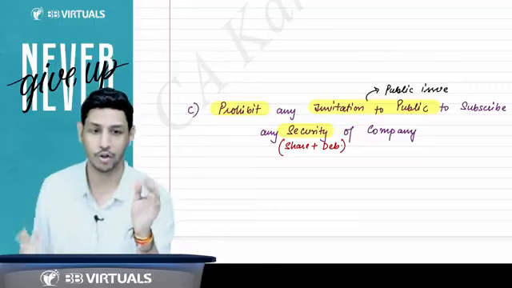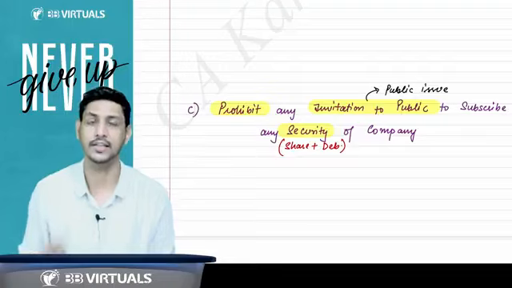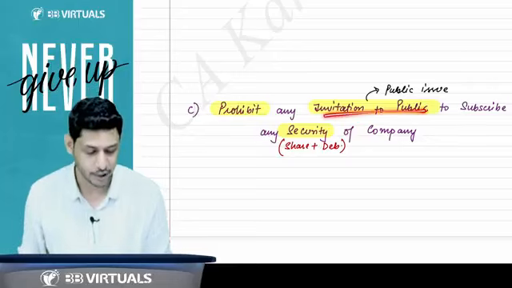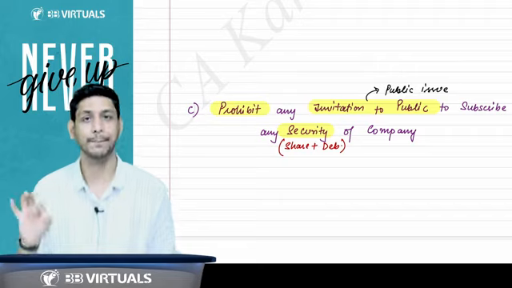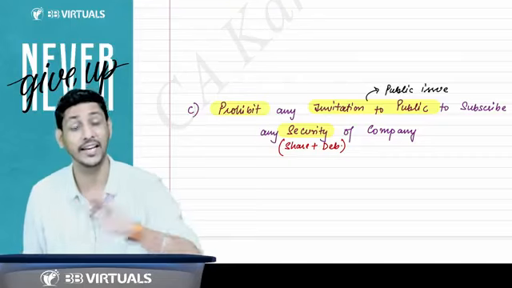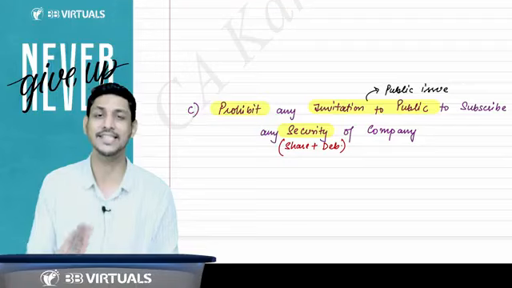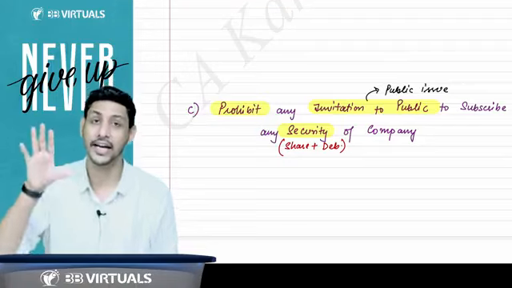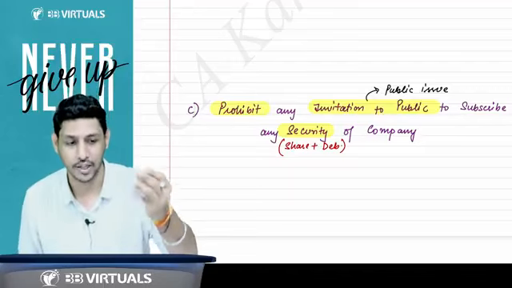Please keep in mind that the word security is written here, that is share, debenture, bond, anything. You cannot come up with a public issue of any security. It is totally prohibited to a private company. A private company can never ever come up with a public issue for any security. This is a prohibition, not a restriction. It is totally disallowed.